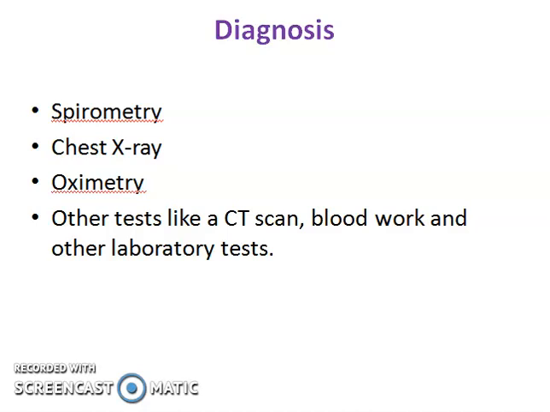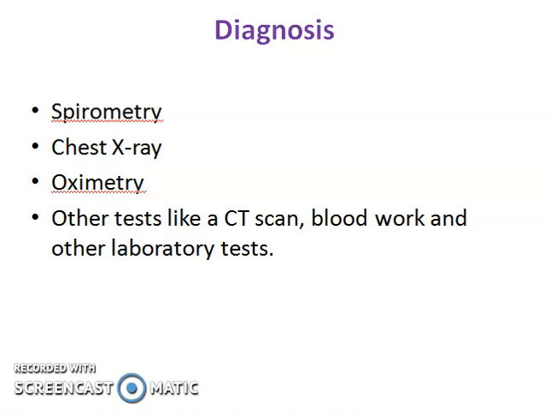How to diagnose COPD? How do you know that you have COPD? The most reliable way to diagnose is spirometry. It is a simple breathing test that measures the speed and amount of air you are able to blow out of your lungs. The second diagnosis process is chest X-ray.